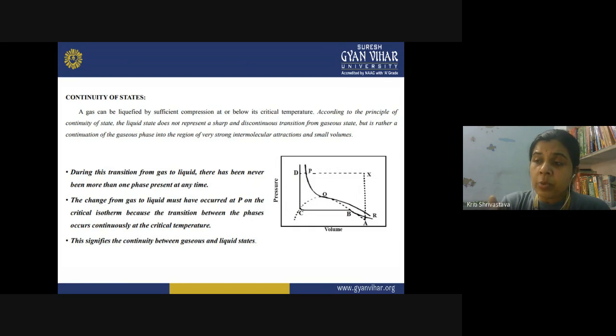So in order to make this transition from liquid to gas or gas to liquid, it is required to maintain the critical isotherm, that is, the critical temperature and critical pressure. Only in that case is it possible to maintain continuity between these two states. This is the principle of continuity of state, which is related to the liquefaction of gas and the critical phenomena.